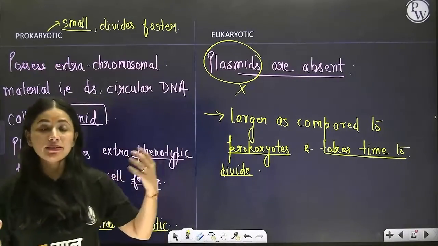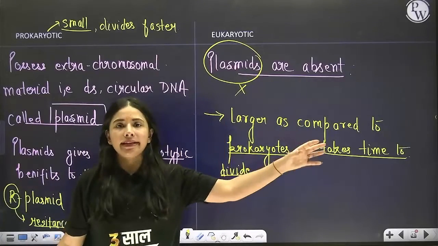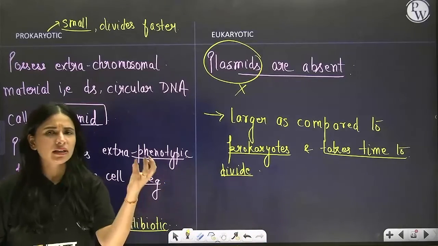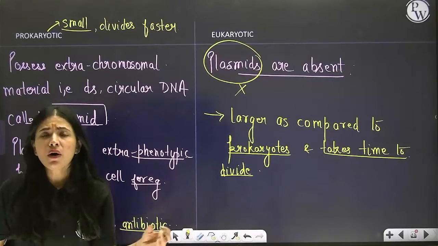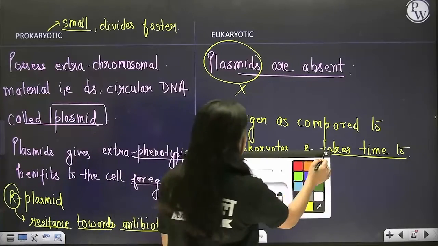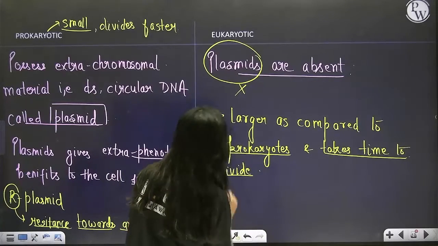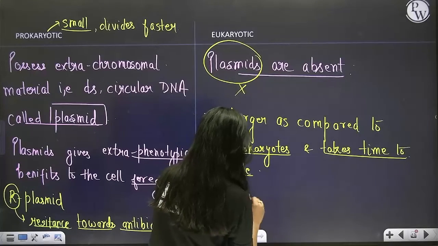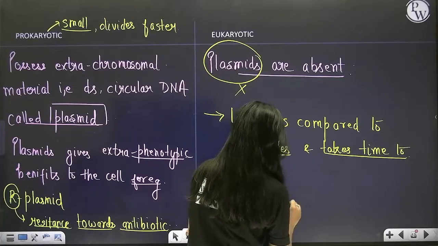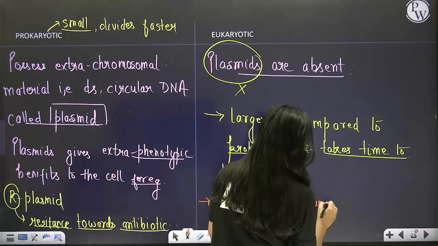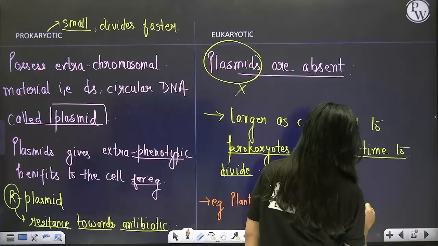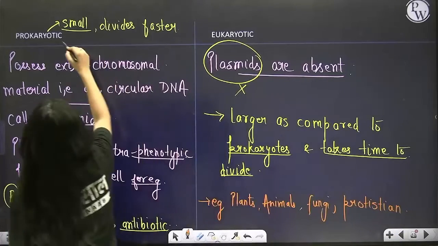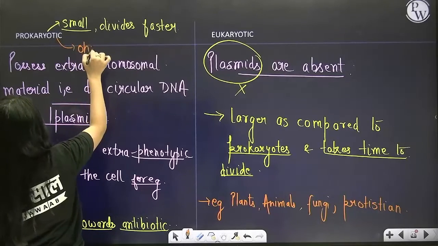Now when it comes to examples: except bacteria, whatever organism you see, protists, plant cell, animal cell, all are eukaryotes. So next you are going to write examples. For eukaryotic cells: plants, animals, algae, fungi, protists, all are eukaryotes. For prokaryotes, only bacteria.